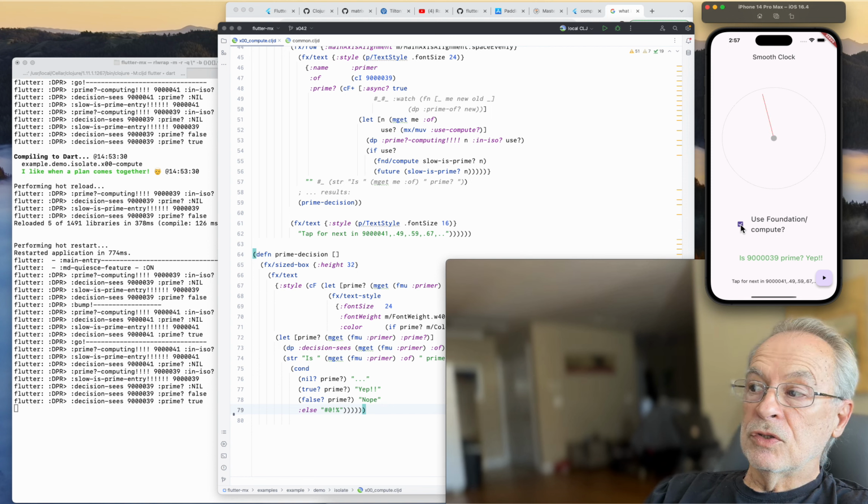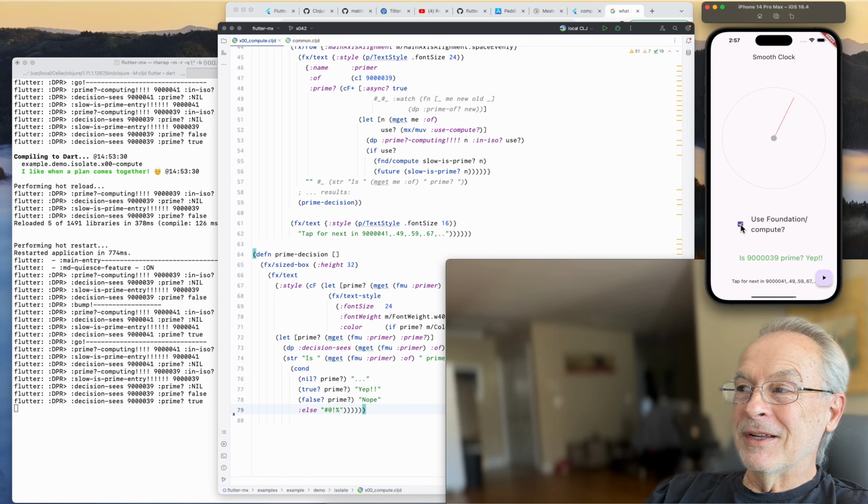Whoa. So first it had the right answer, now it has the wrong answer. Okay, so we all want to say race condition. What a great phrase. I don't know if this is technically a race condition, but let's look at what's going on.